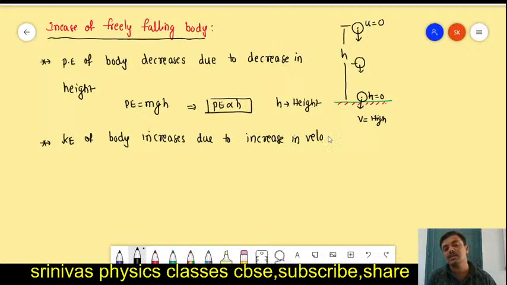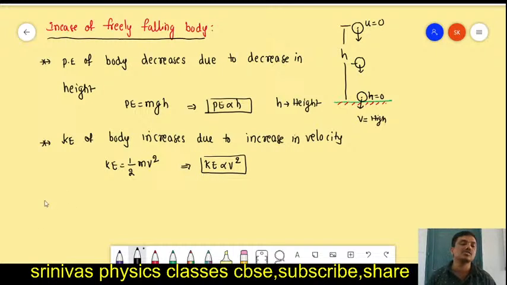The kinetic energy formula is half mv square, directly proportional to the square of velocity. So potential energy is decreasing, kinetic energy is increasing. That means in a freely falling body, potential energy is converting into kinetic energy.